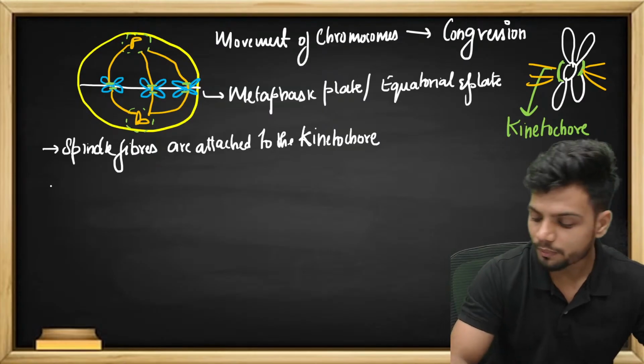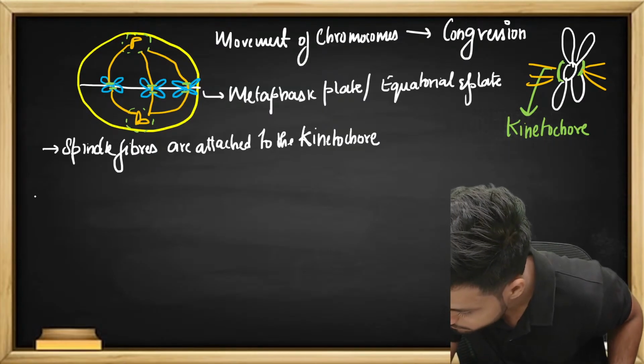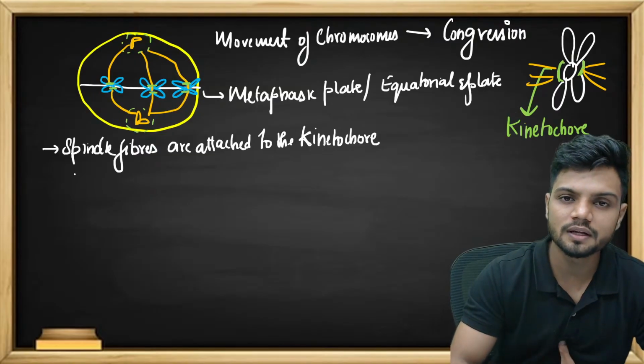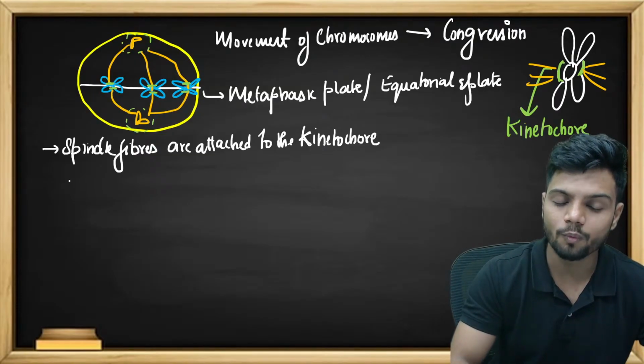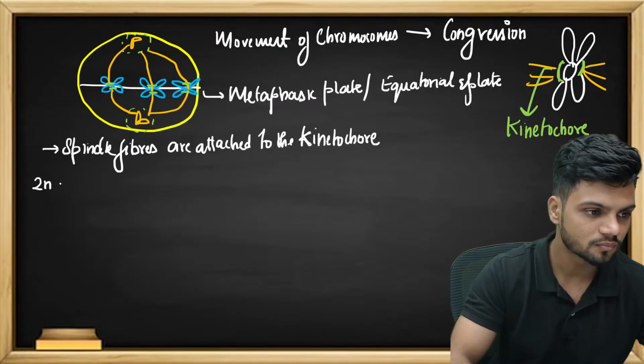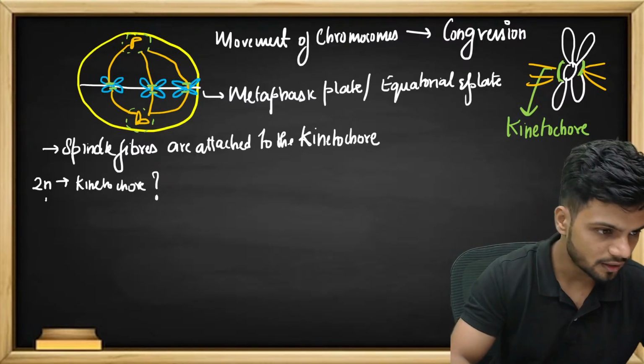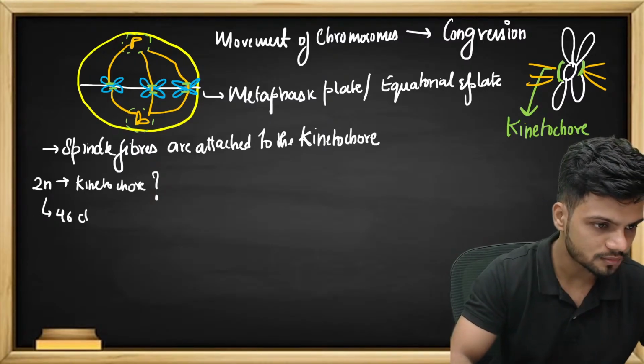Now, students, tell me how many kinetochores will be there in one diploid cell? In a diploid cell there are 46 chromosomes.